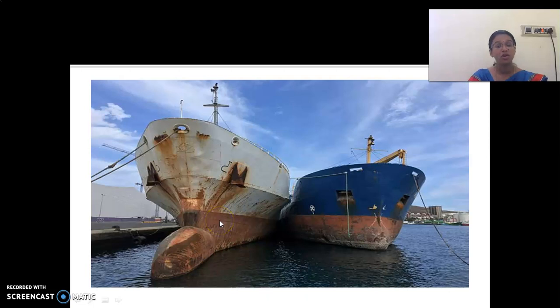Ships and boats are always in water. Yes or no, children? Whether rust would happen or not? Yes. They are facing a lot of problems with this. See? A rusted ship. So, to avoid this rusting, what can we do?